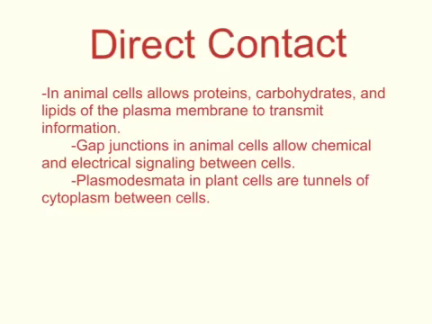Gap junctions are in animal cells and allow chemical and electrical signaling between cells. Plasmodesmata are in plants, and they are tunnels of cytoplasm between cells.